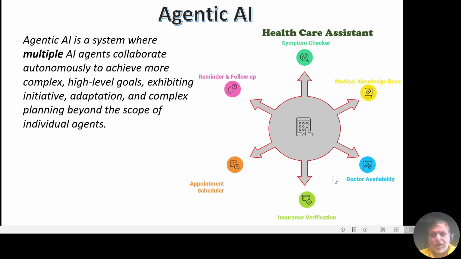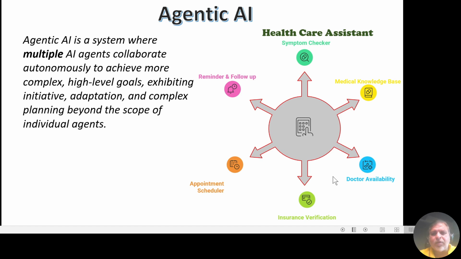So remember, all these are different AI agents or different modules which are interacting with each other to complete a specific goal. The symptom checker module takes the patient's input, whereas the medical knowledge base API suggests possible specializations. The doctor's availability API finds the suitable doctors, and the insurance verification module checks the coverage of the person. The appointment scheduler books the slot for the patient with the doctor, whereas the reminder and follow-up module sends reminders and logs future follow-ups.